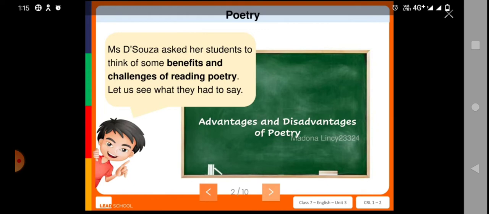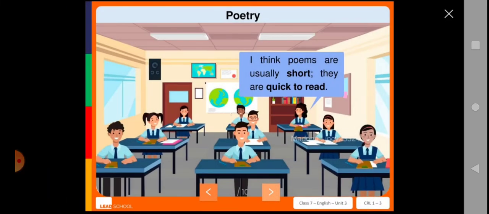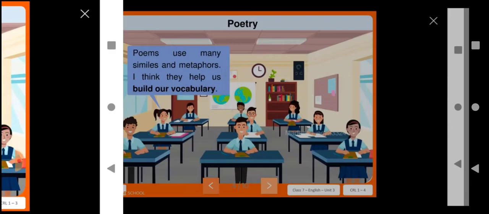So let us see what they had to say and let us know about the advantages and disadvantages of poetry. Here the students are all sharing their own experience while reading poetry. One girl says, I think poems are very short and very quick to read. We all know that a poem will be 8 to 16 lines and will finish within a minute, right? So she said it was very short and quick to read.